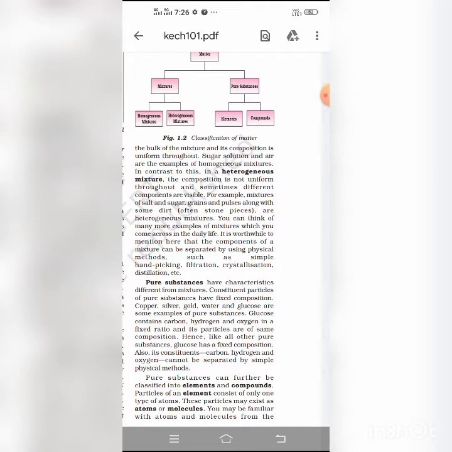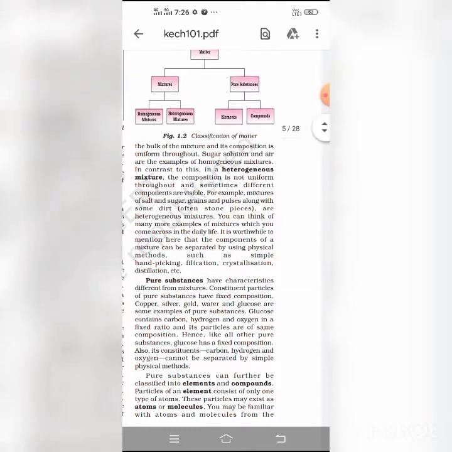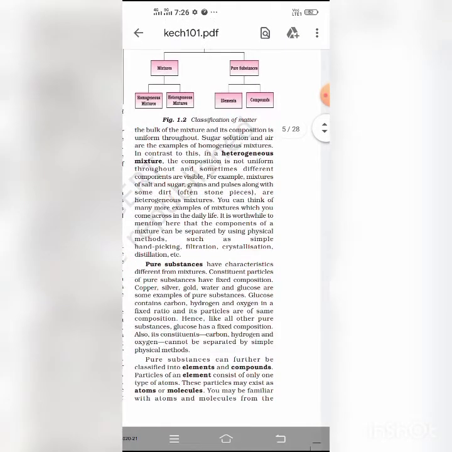But compounds obtained from living sources such as plants and animals are called organic compounds. For example, protein, wax, oil, petroleum, carbohydrates, these are all obtained from living sources. It may be plants or animals. So when we get compounds from living sources, that is plants or animals, they are called organic compounds.